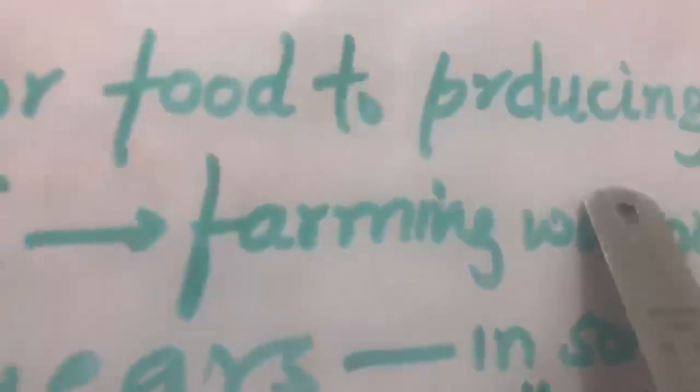That was an important change of this Neolithic period. And this transition from hunting and gathering to farming was not uniform in all areas, that is, all over the world. You cannot say that at the same time everything is happening.